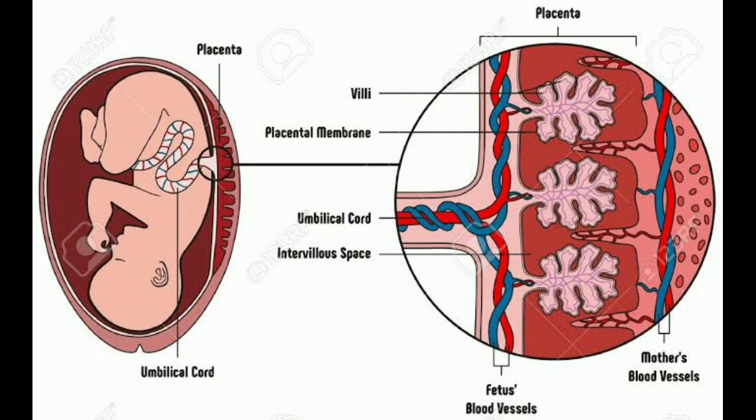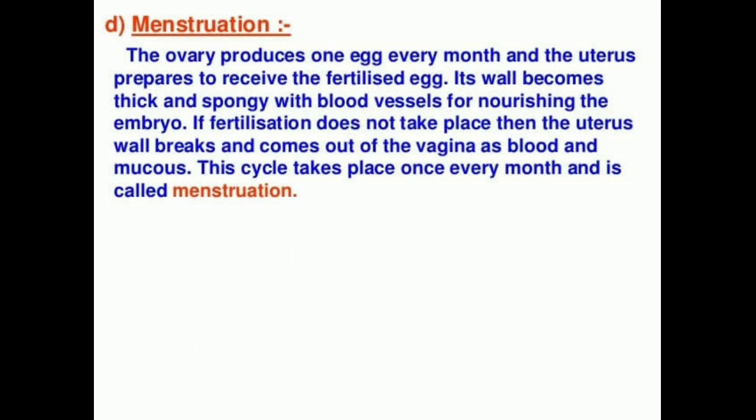So this is how fertilization occurs in humans, that is the fusion of the male gamete sperm and the female gamete egg.